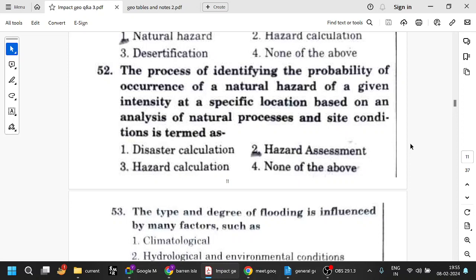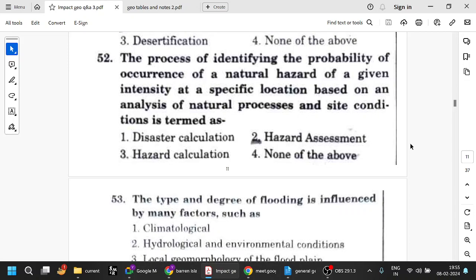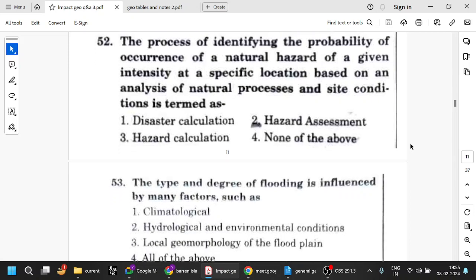So he's talking about hazard assessment. It is the process of identifying the probability of occurrence of a natural hazard of a given intensity at a specific location based on analysis of natural processes and site conditions, etc. Basically doing the analysis and identifying that it is capable of happening. That is hazard assessment.